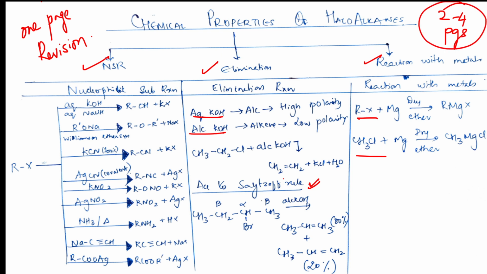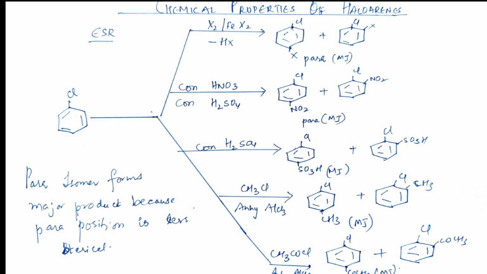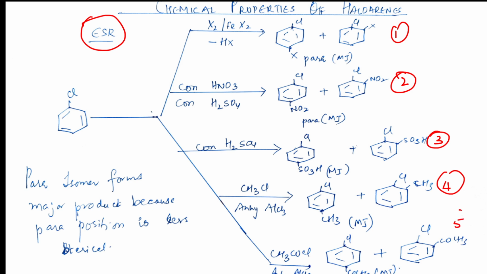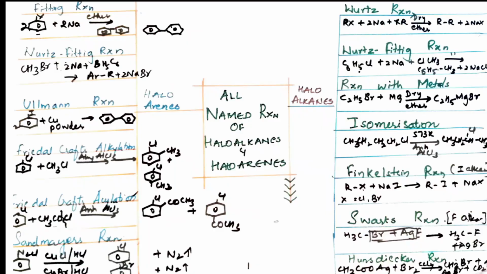Done. After that, gradually I'm going to the chemical properties of haloarenes, where it's going to show electrophilic substitution. So I picked up one, this is called halogenation, 2, nitration, 3, sulfonation, 4, Friedel-Crafts alkylation, 5, Friedel-Crafts acylation, which is a major product also I have shown, and also I have mentioned why para is preferred as a major product. Right, students? Now gradually going into important sheet, very important sheet.